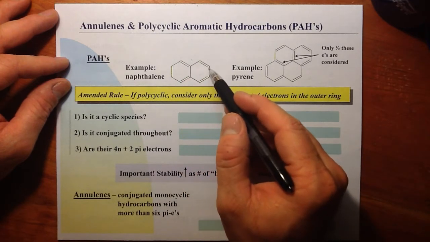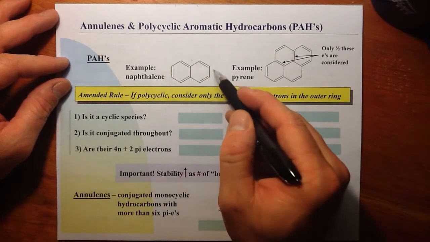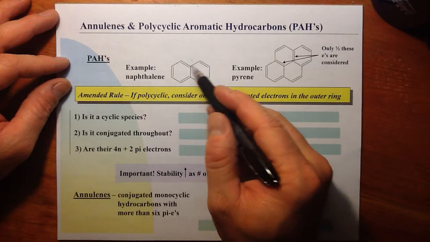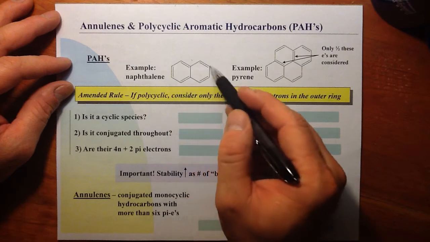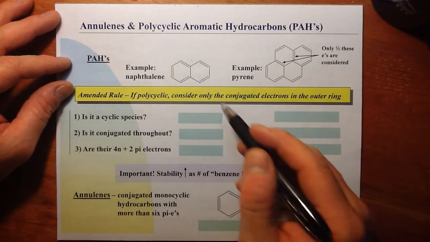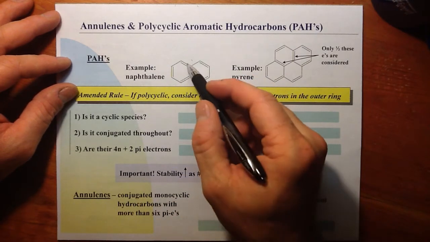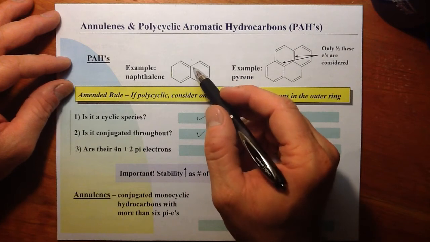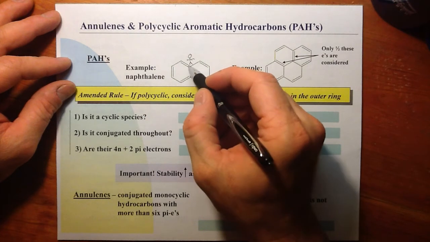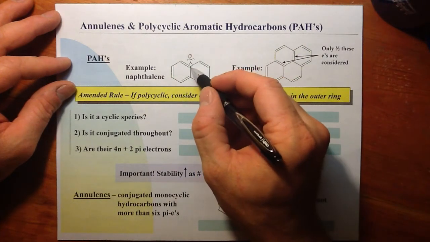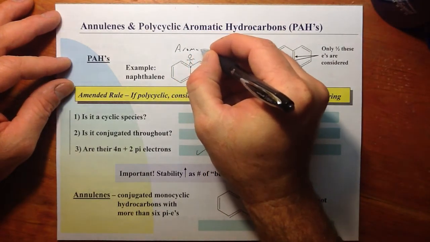So we take a walk around the outside. Now it's obvious here that we're going to hit all pi electrons. So to see if naphthalene here is completely aromatic, not just benzene rings within it being present, we have to go around the outside. So going around the outside, certainly it's cyclic. Is it conjugated throughout? Well, certainly we have sp2 hybridization for each of the carbons. And if we count the pi electrons, again taking a walk here, starting here, 2, 4, 6, 8, 10, and we come back home, we had 10 pi electrons. So naphthalene would be aromatic.